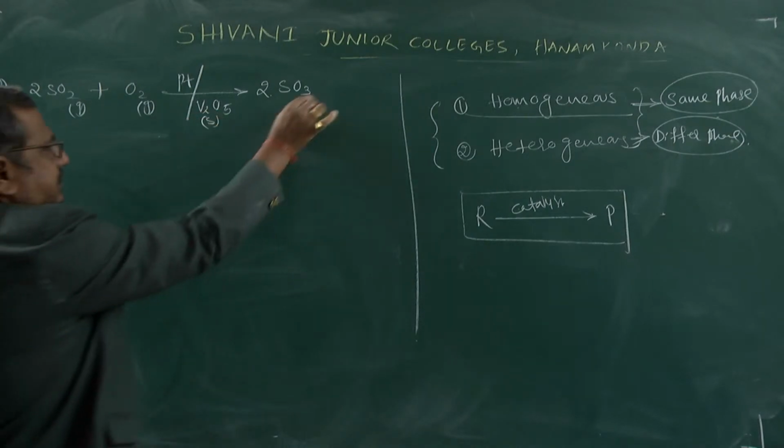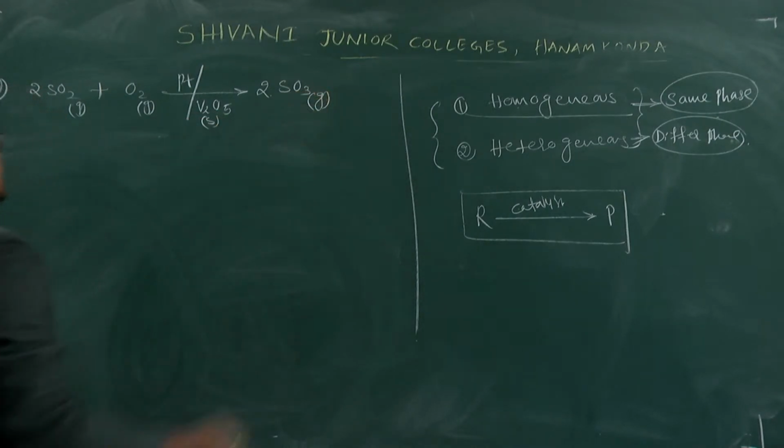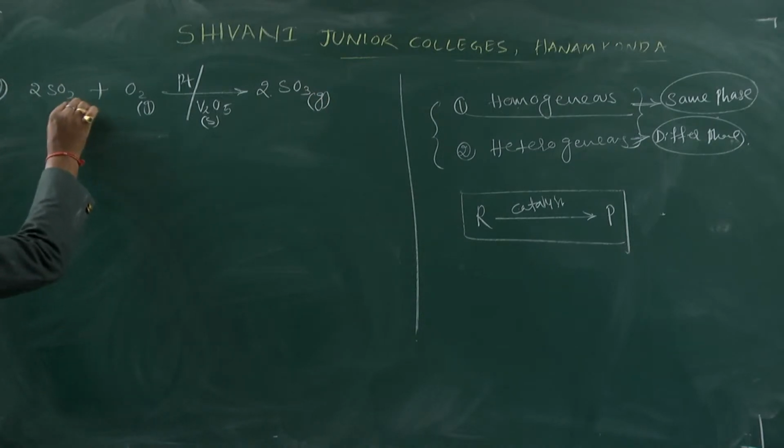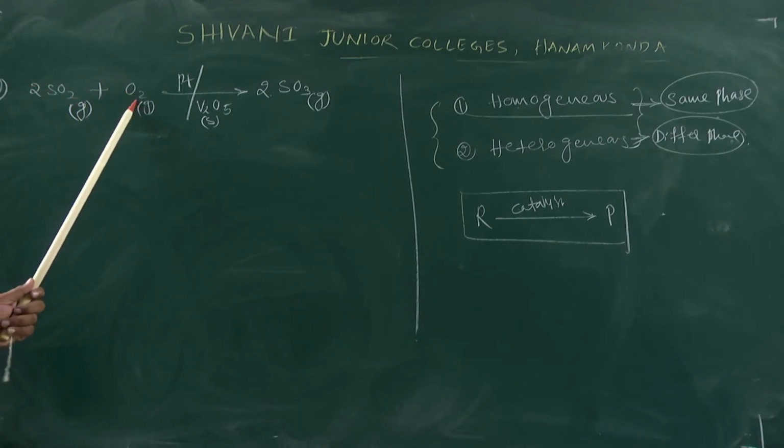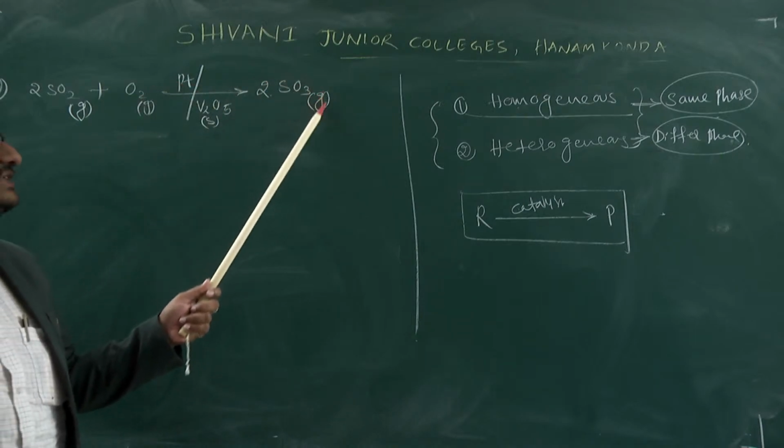It is a solid material. Sulfur trioxide is in the gaseous phase, sulfur dioxide is also gaseous, oxygen is also gaseous. Sulfur dioxide reacts with oxygen and is converted into sulfur trioxide.